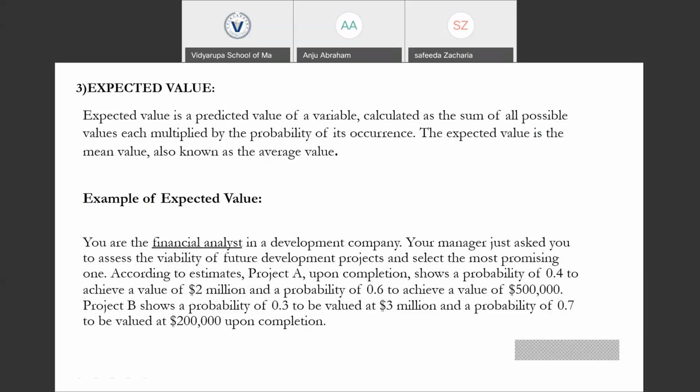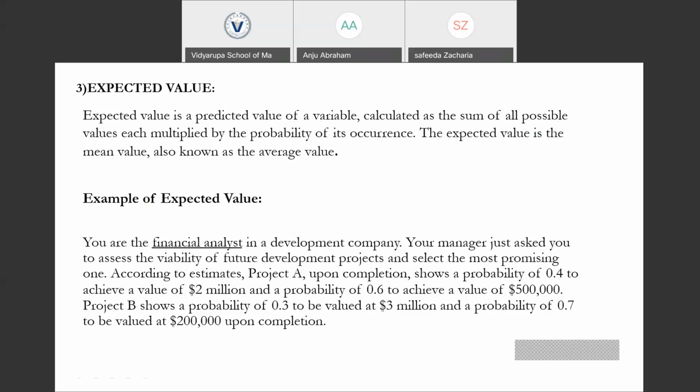So here we are again given an example. It's the example of a financial analyst. We are the financial analyst of a development company, and the manager of the company has asked me to assess the viability of a future development project. Among these development projects, I'm asked to select the most promising one.